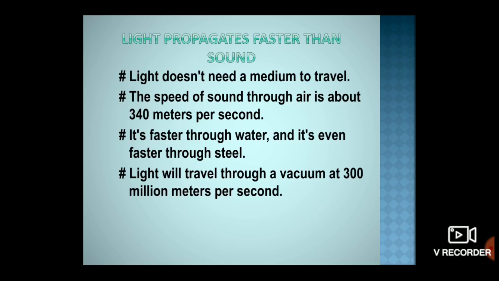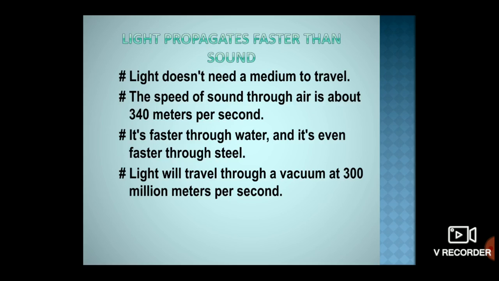The reason for the delay in hearing the thunder is the difference in the speeds of sound and light. As we all know, light propagates very fast as compared to sound.